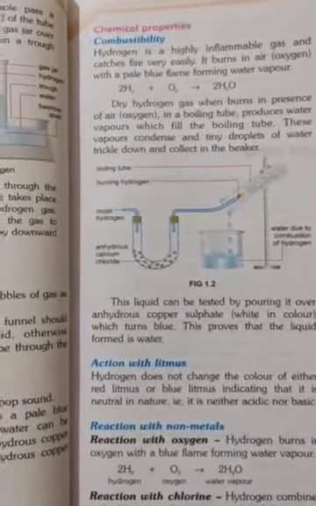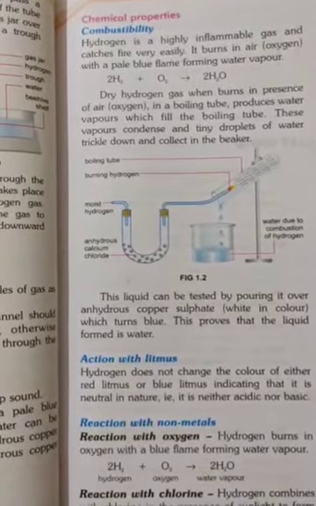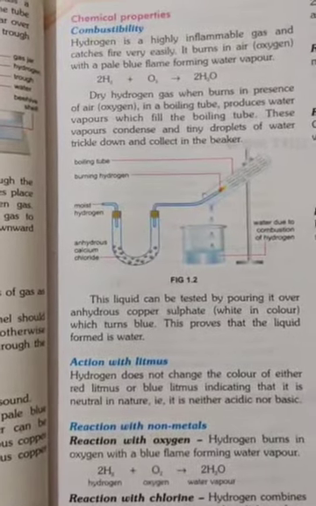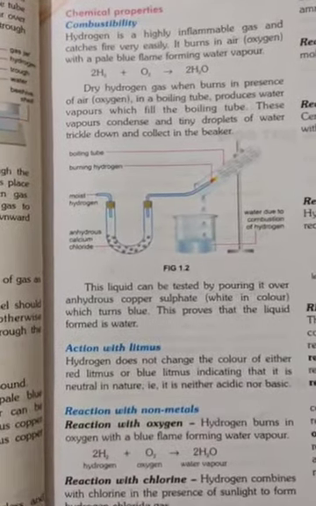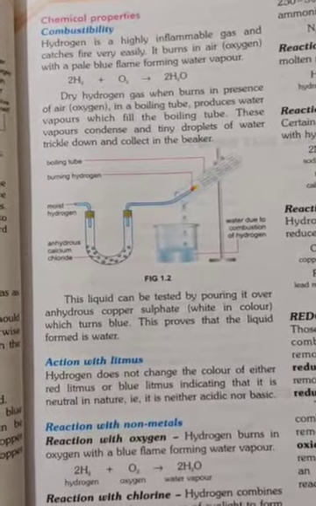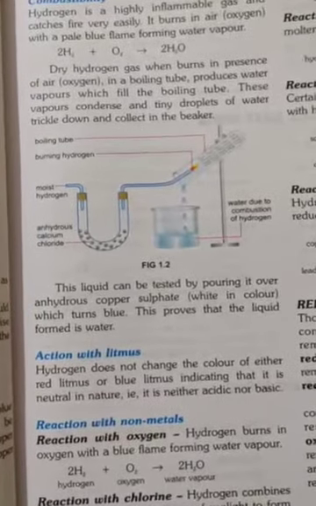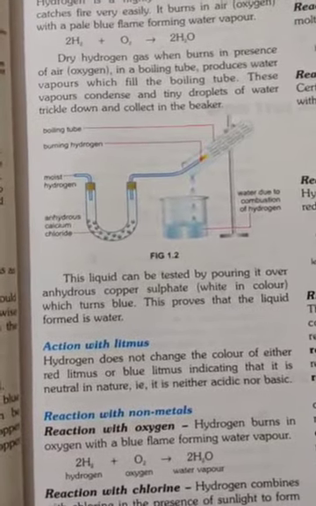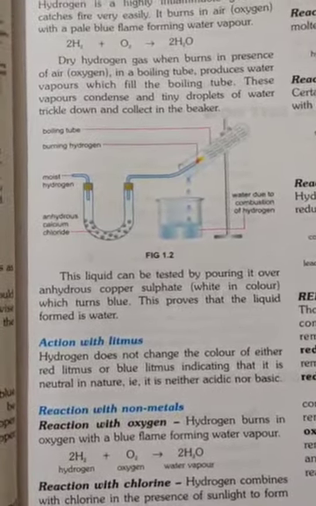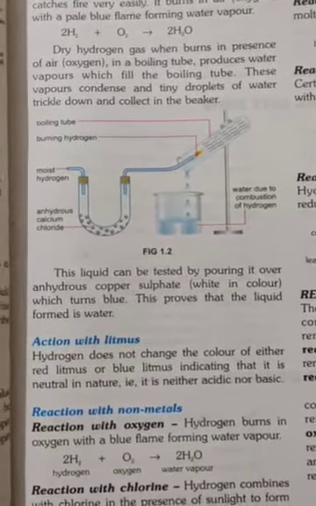So, combustibility: it is a highly inflammable gas and catches fire easily. Remember this, that it does not support combustion, but it is a highly inflammable gas and it catches fire very easily. It burns in air or oxygen with a pale blue flame, forming water vapor. Whenever you burn hydrogen, you will see the pale blue flame.